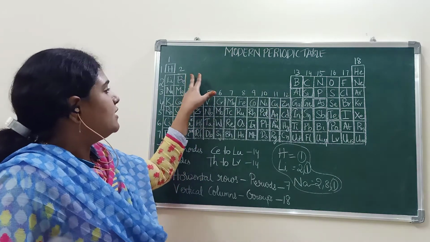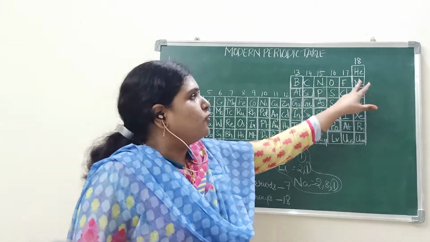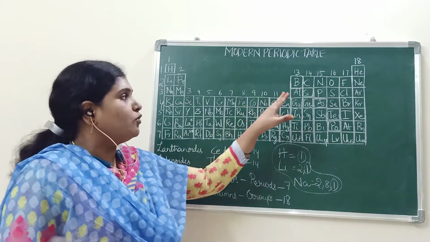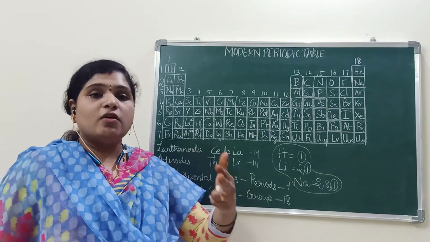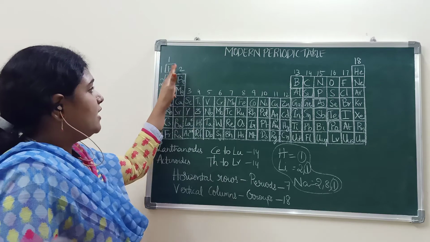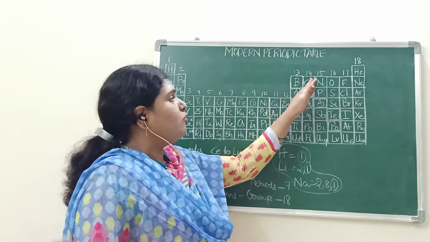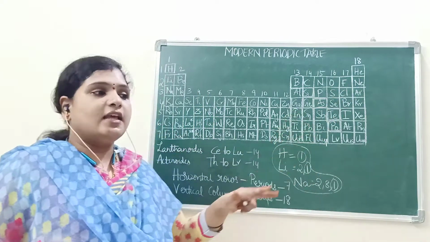And after this, you have to consider these groups: 13, 14, 15, 16, 17, 18. And later on, they are also considered as 1A, 2A, 3A, 4A, 5A, 6A, 7A. Like that they have considered.